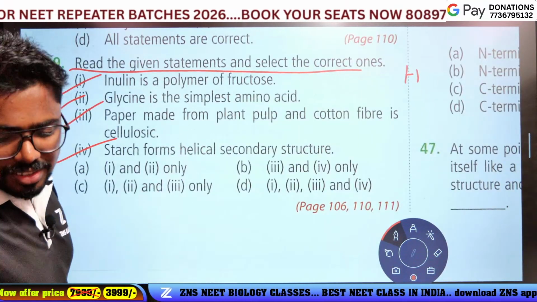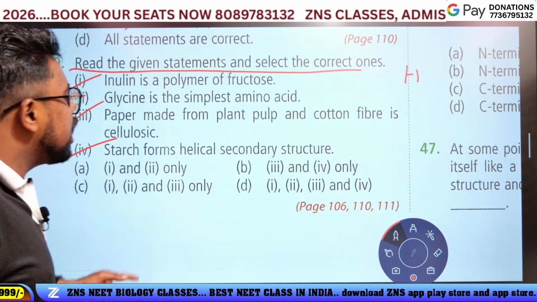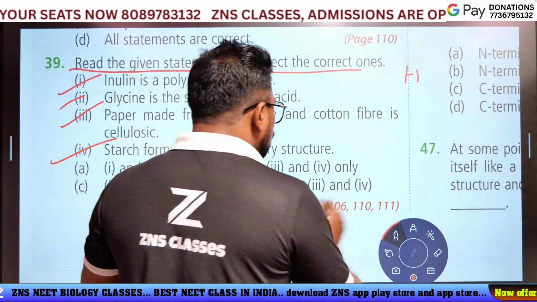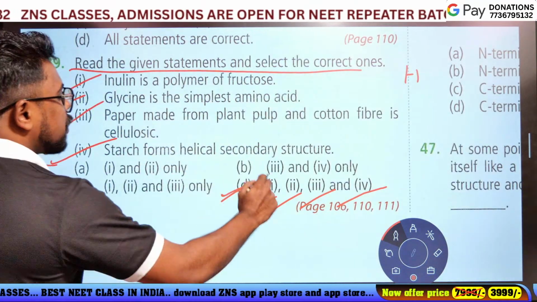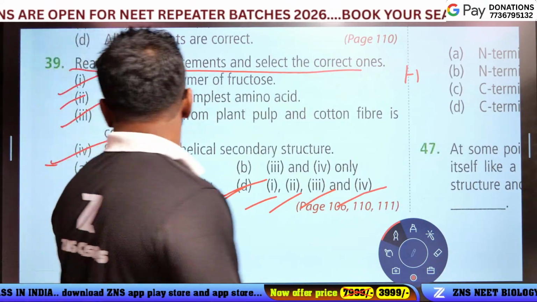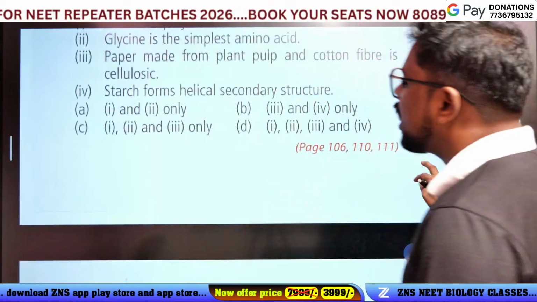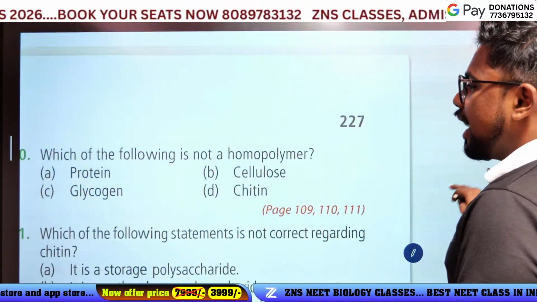Correct. All four statements are correct, so option D is the answer. All options are correct.